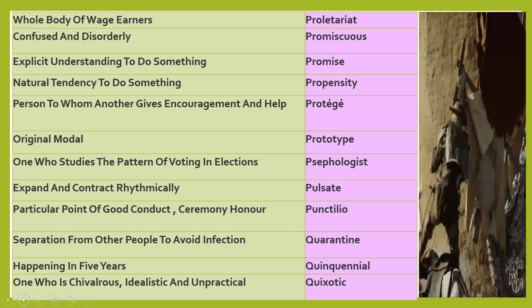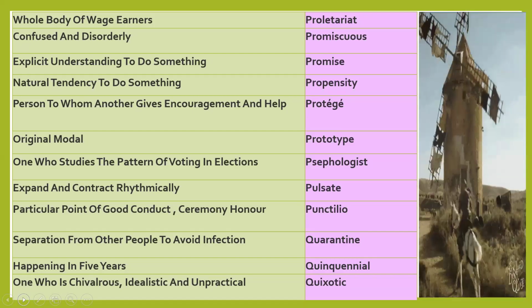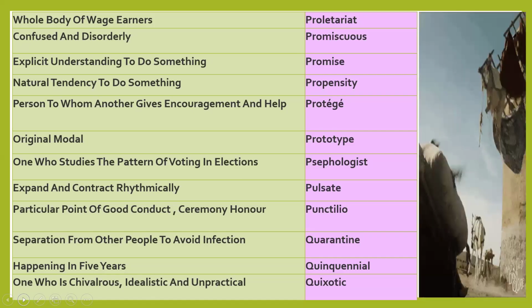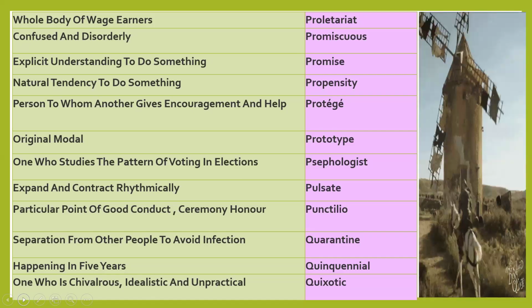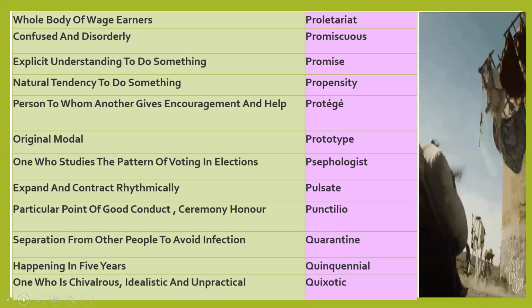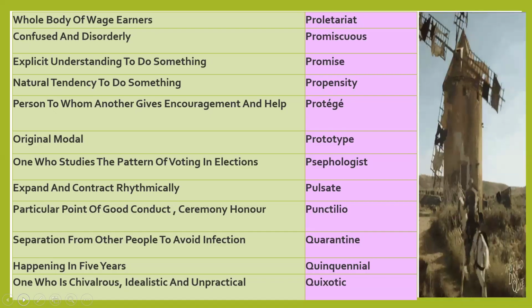Promiscuous: confused and disorderly. No girls like a promiscuous boy who is always confused and disorderly. Even boys also do not like a promiscuous girl who is always confused and disorderly.